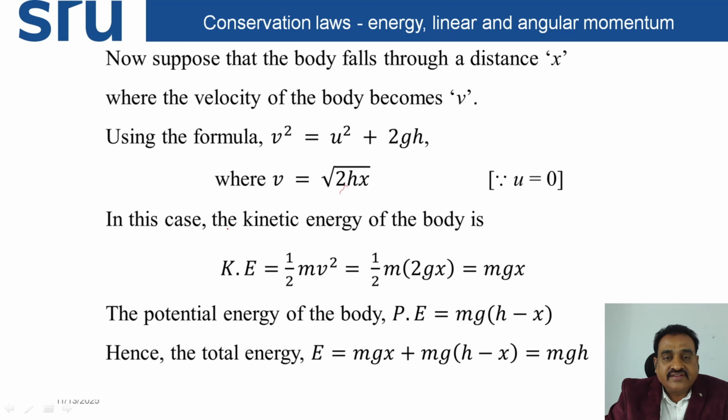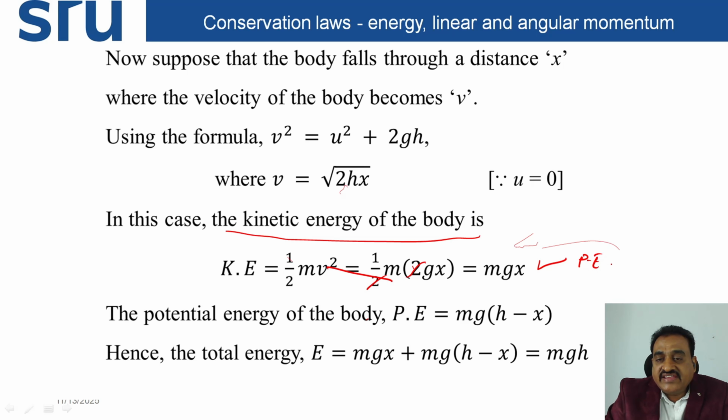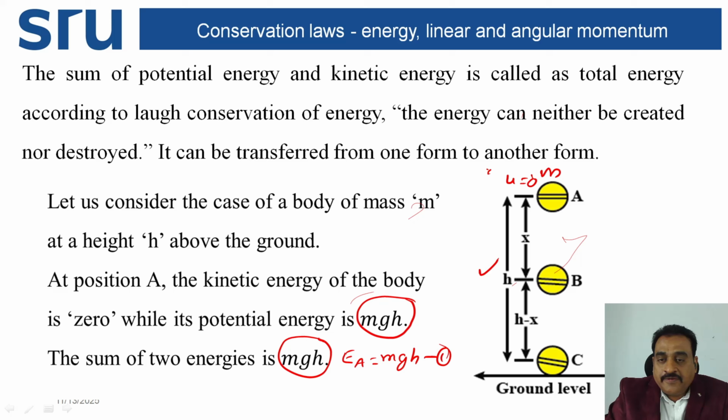In this case, the kinetic energy of the body is half m v square, half m into 2gx. So this 2 gets cancelled, we get mgx. The potential energy of the body is mg into the height h minus x. You can see here the height is h minus x.